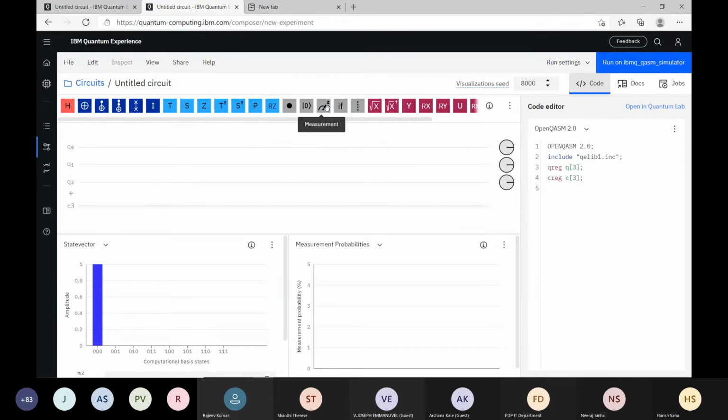There are other gates also available, but for timing we will be using these main important gates.